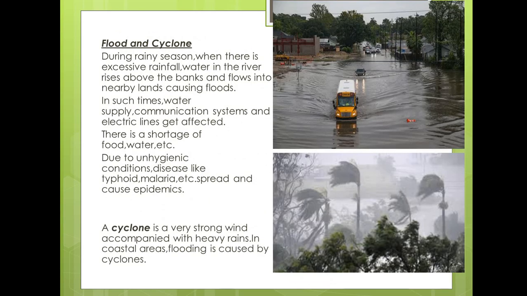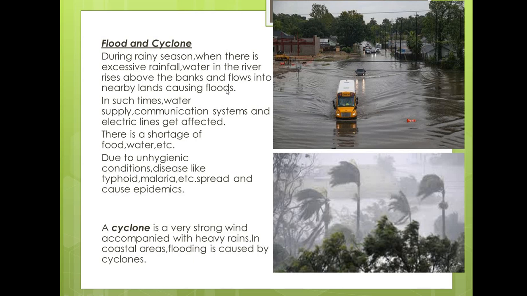Let us go to the next title, flood and cyclone. During the rainy season, when there is excessive rainfall, water in the river rises above the banks and flows into nearby lands, causing floods. During the monsoon season, or during heavy rainfall, there is excessive rainfall. So what will happen if there is no proper drainage system or no flow of water?